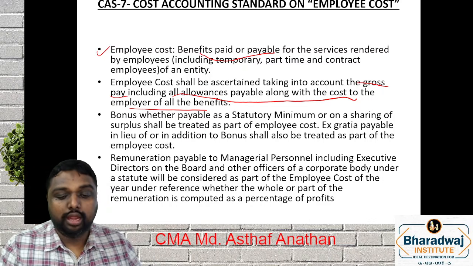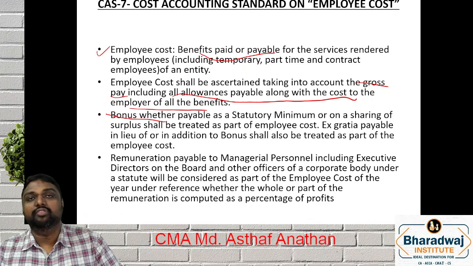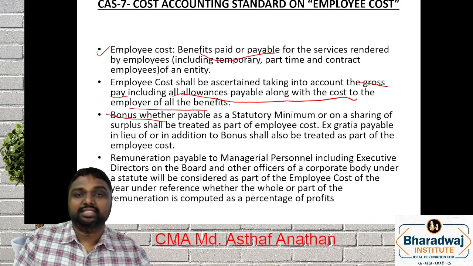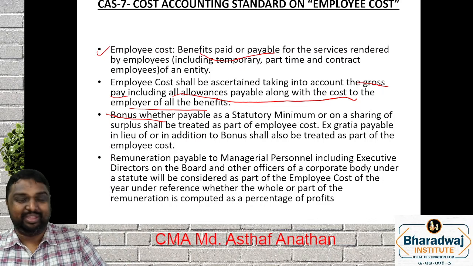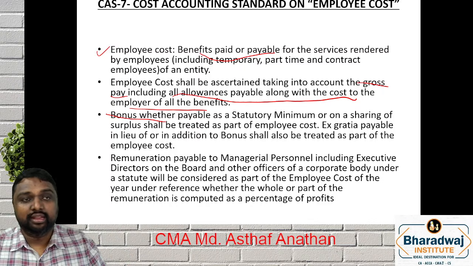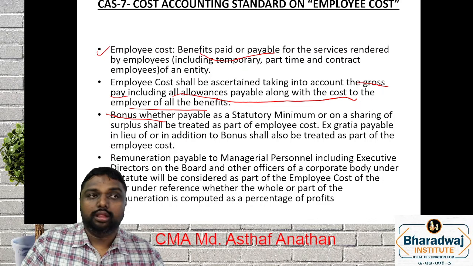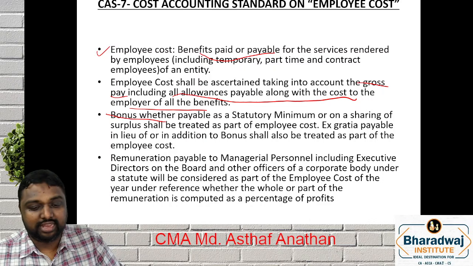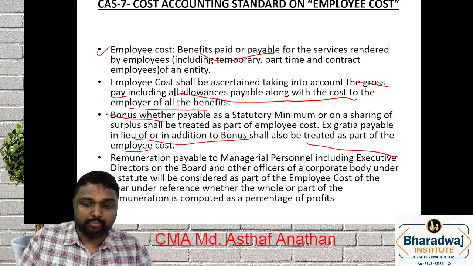Now the main point, bonus will come or not? The answer is very clear. Yes, bonus also will come. Bonus, whether payable as a statutory minimum or sharing as a surplus. Sometimes the minimum number of employees criteria is satisfied. You have learned in your intermediate Bonus Act. Then it may be that minimum bonus, or it may be surplus, profit sharing also you have to consider. Ex gratia payable in lieu or in addition to bonus shall also be treated as employee cost. That will also be considered as an employee cost.